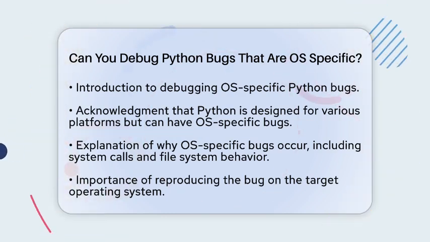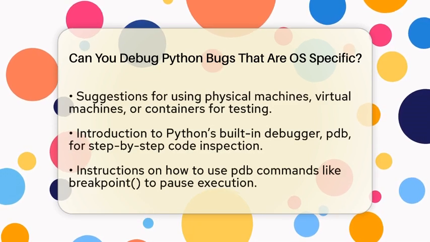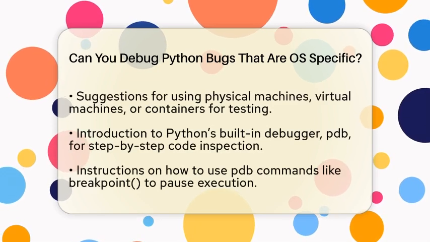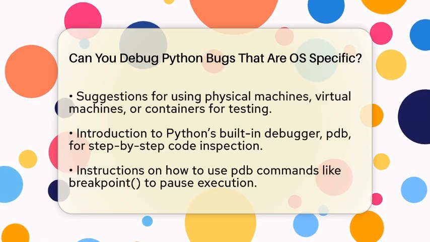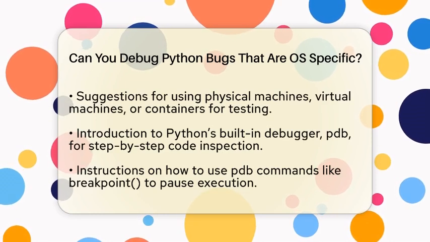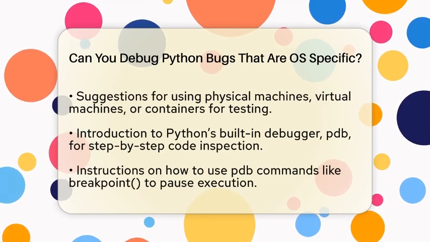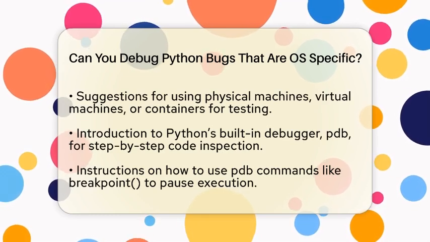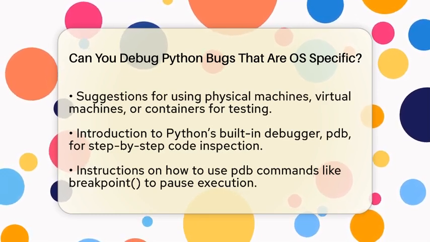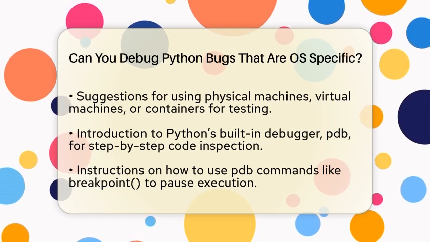So, how do you go about debugging these issues? First, you need to reproduce the bug on the target operating system. This is crucial because some bugs may not appear on other systems. You can use physical machines, virtual machines, or containers that are set up with the operating system in question.